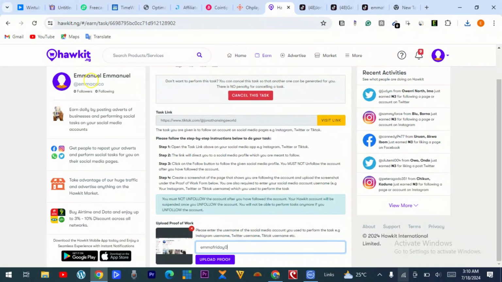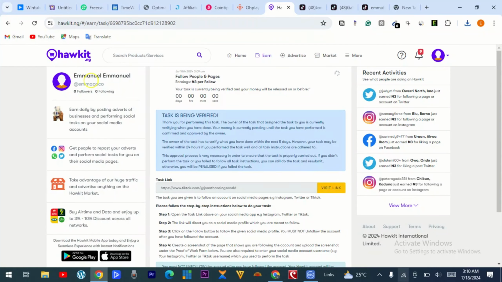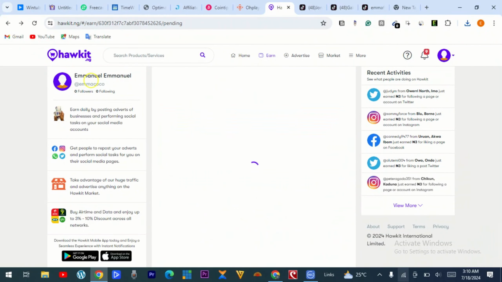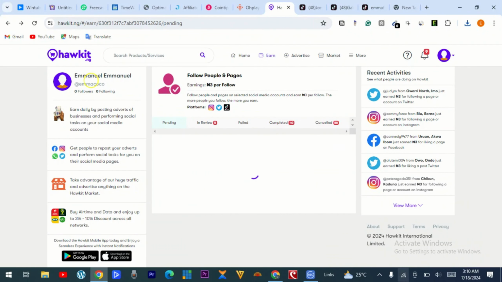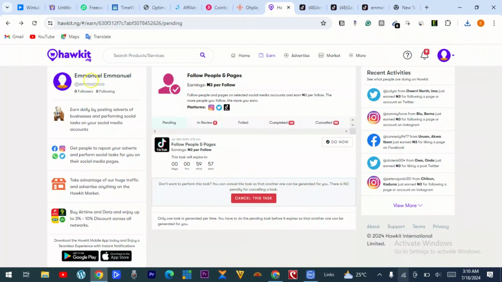and then go back. So I have to generate another one and do.